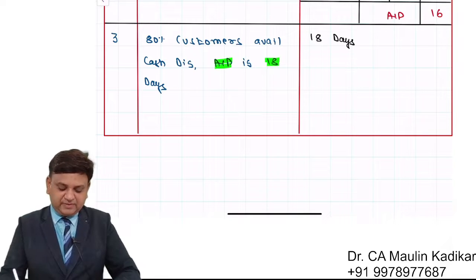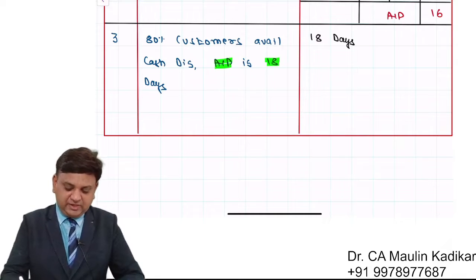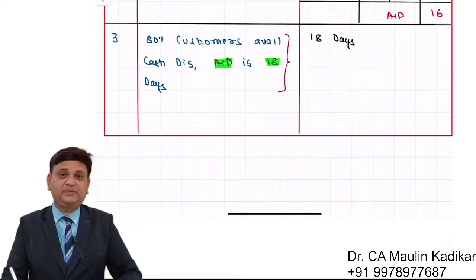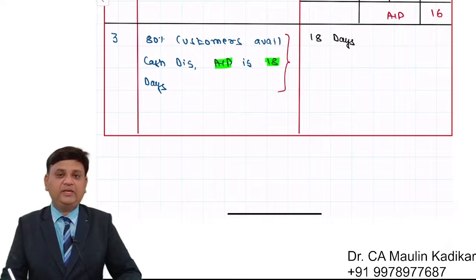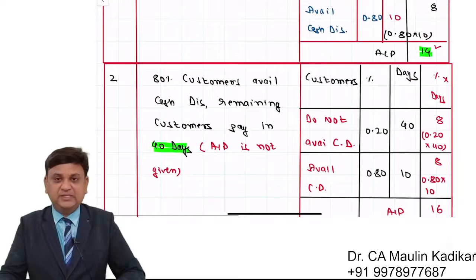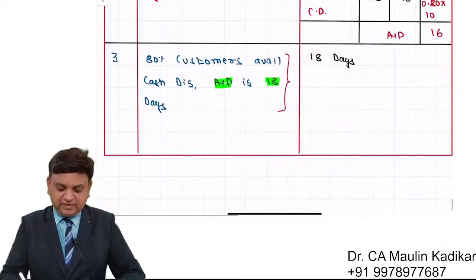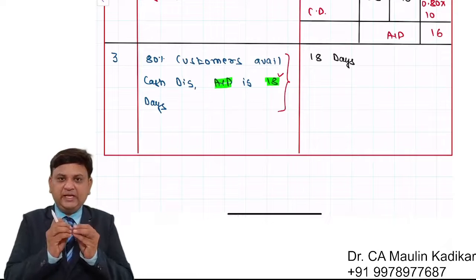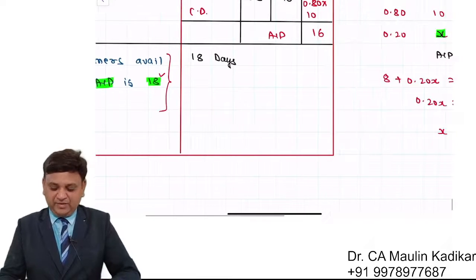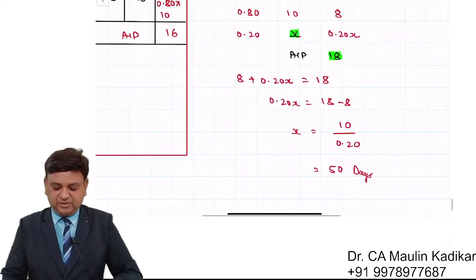See, basically what happens many a time is that students have a confusion: sir, it has been given that 80% of customers are availing discount. It means the remaining customers are not availing discount. So technically the collection period should be 14 days. However, it has been given as 18 days. So is there any printing error? There is no printing error. We have been provided with such kind of information.